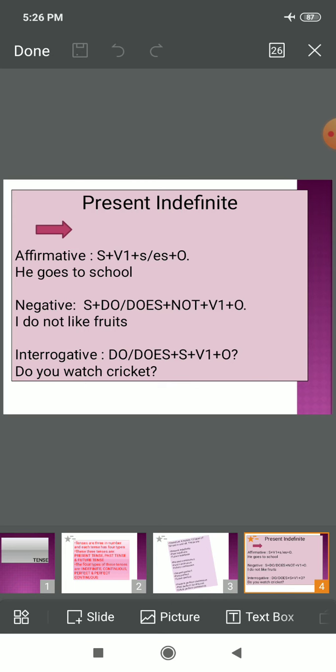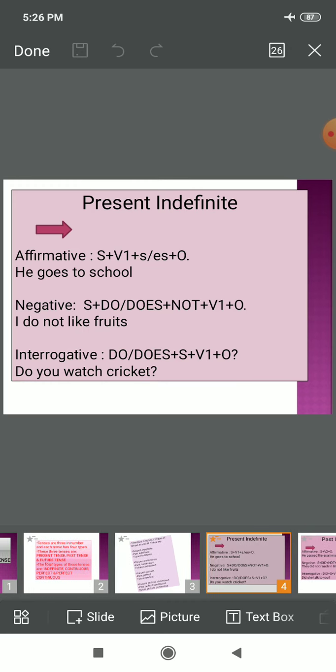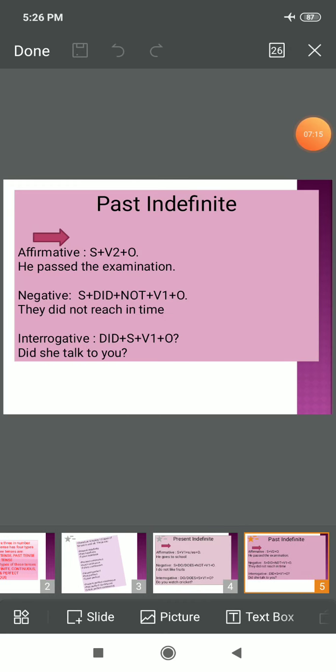Do you watch cricket? What else we can write? We can also write a sentence like, do you watch movies? Right? So similar kind of examples we can quote here. Next is past indefinite tense. So it is also known as simple past tense. So children, again there are three types of examples.